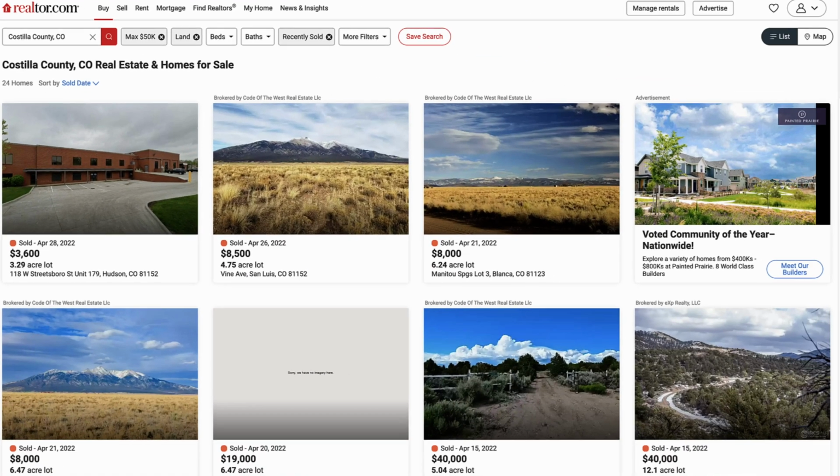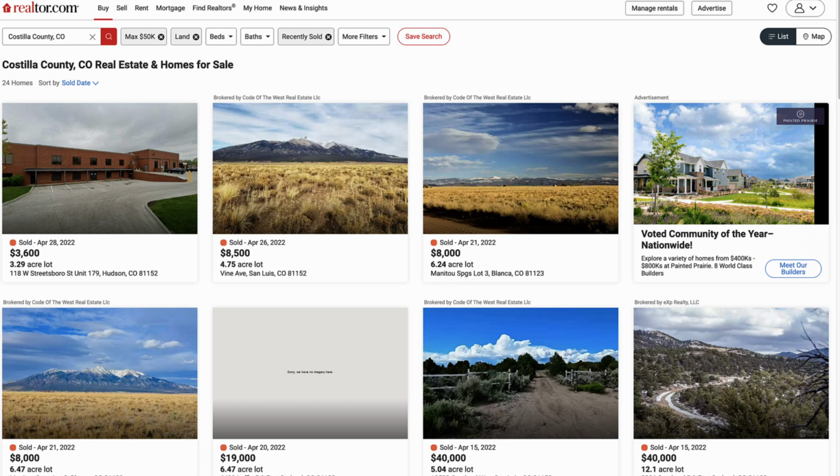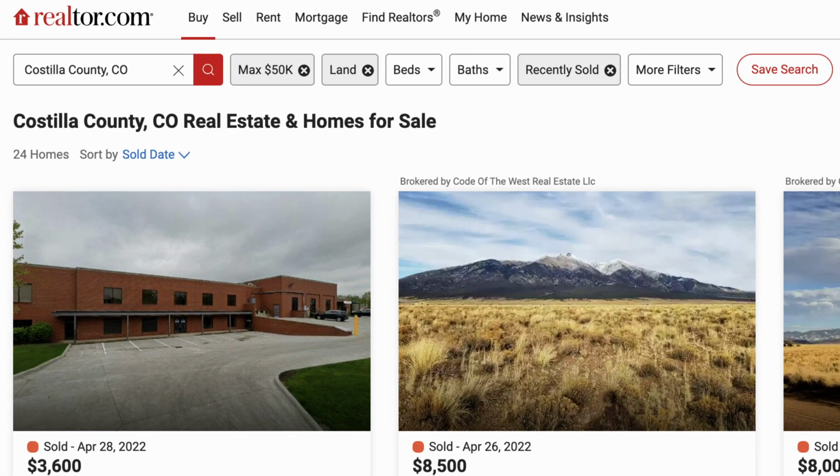And one little quirk about Realtor.com is that it doesn't have as many filtering options in terms of seeing only sold comps from the past X number of months or years like Zillow can, which we'll see in just a minute. So it's harder to narrow it down specifically based on how old those sold comps are. But one way we can work around this is by sorting all these listings by the sold date, which we can see right here. That's how this currently is set up. So we do it that way just to see the most recent ones.